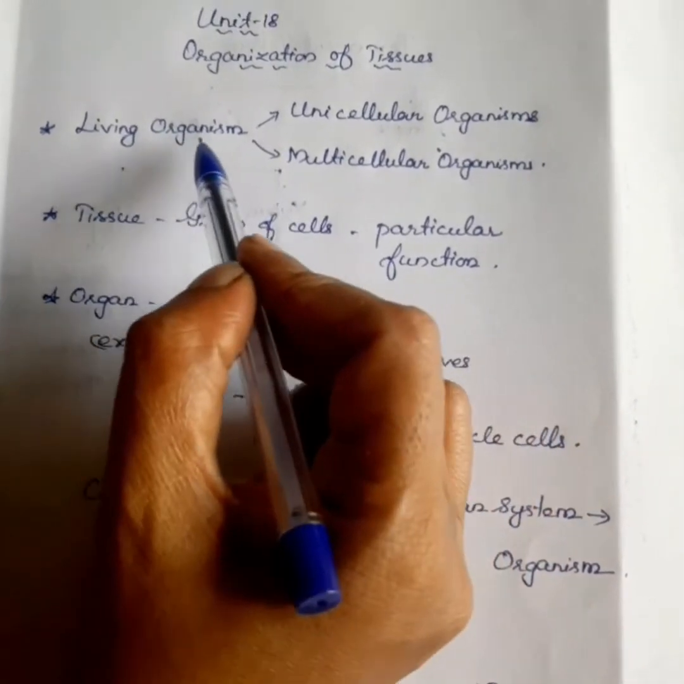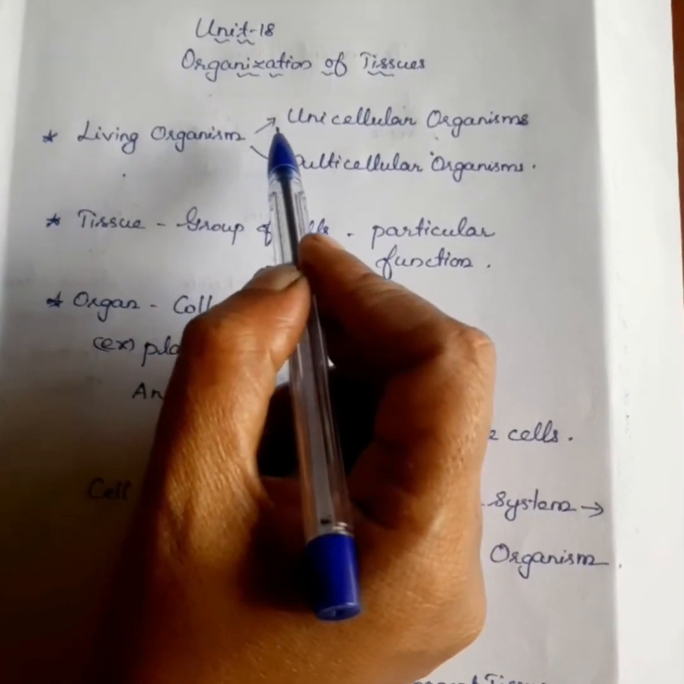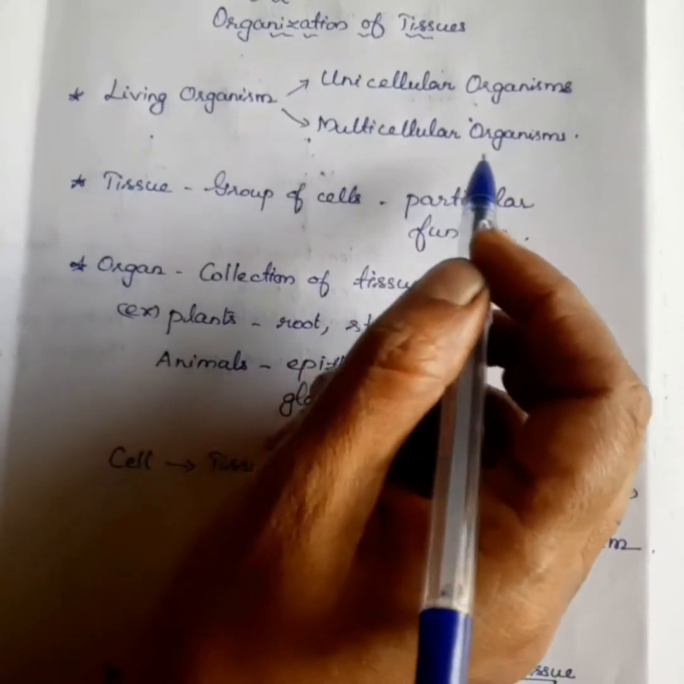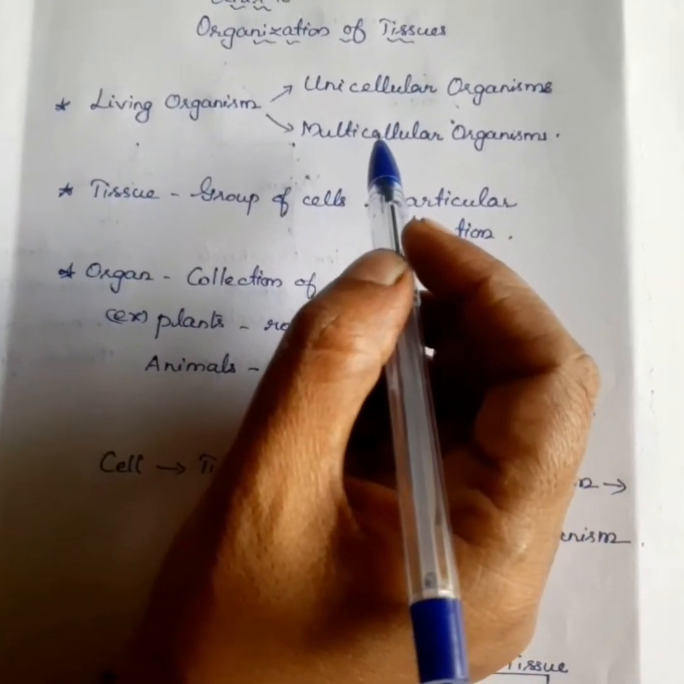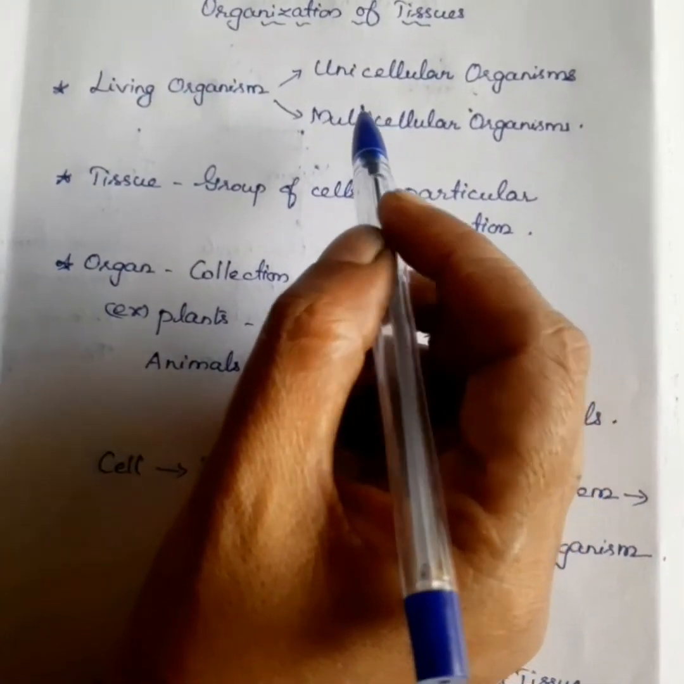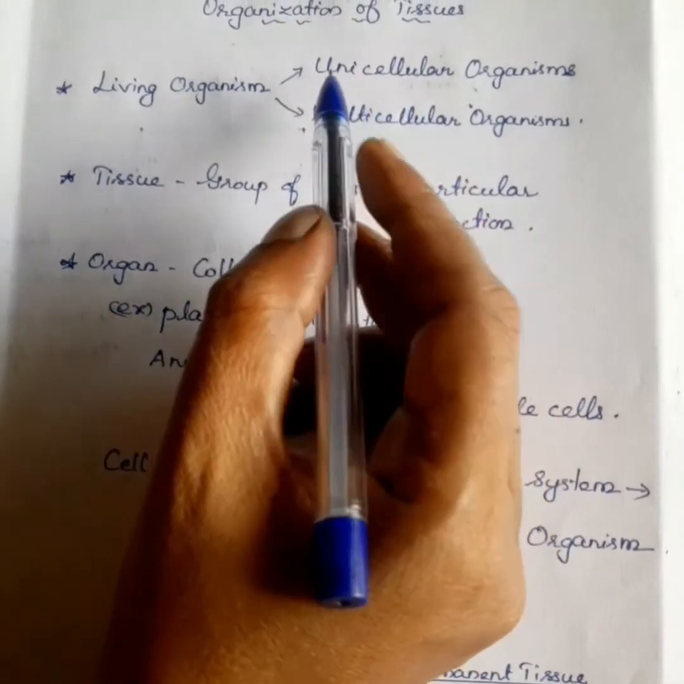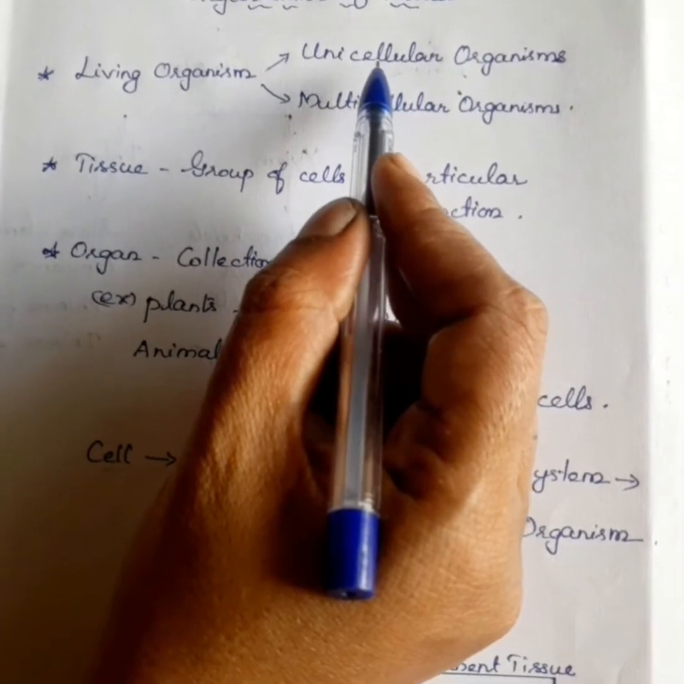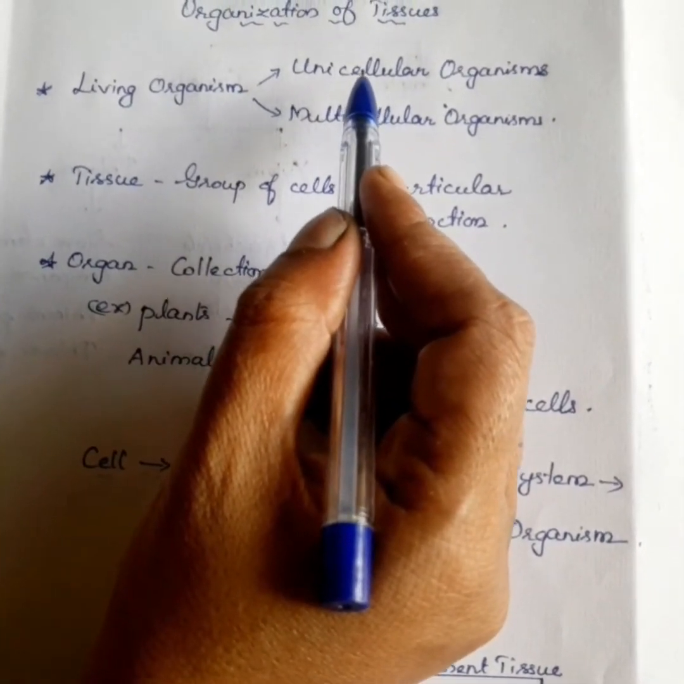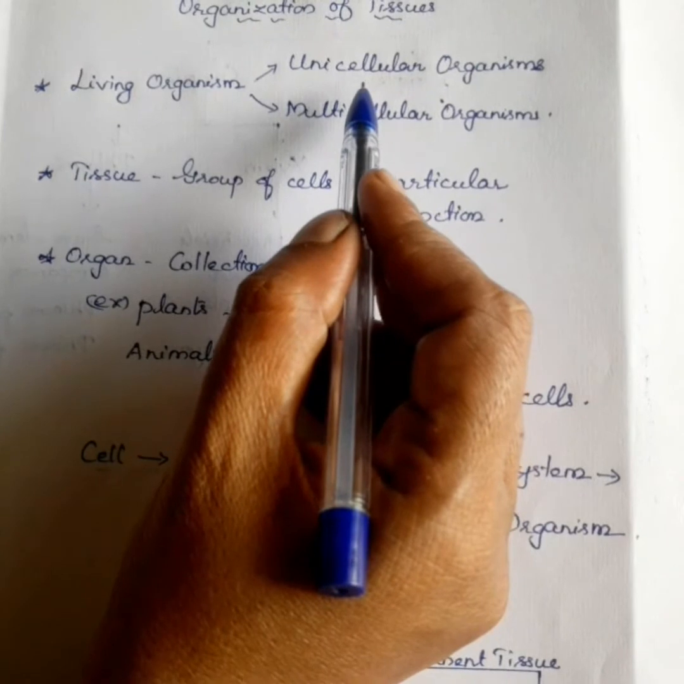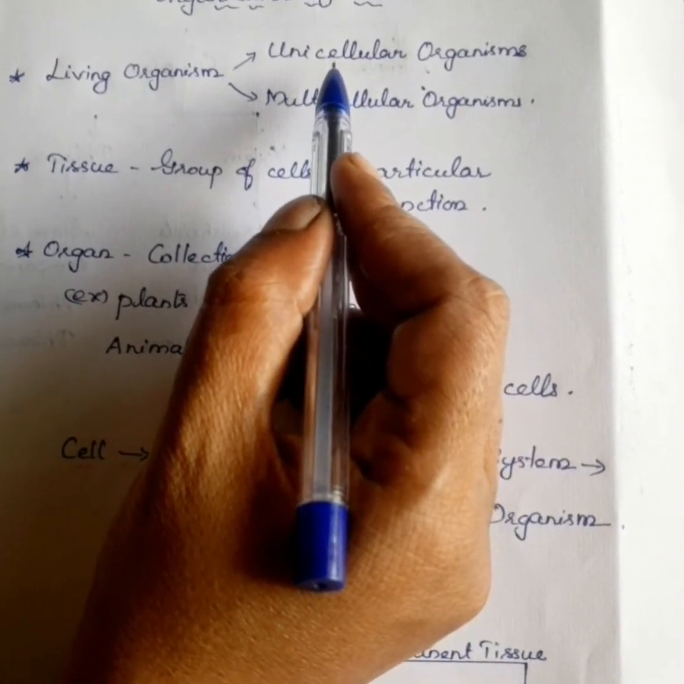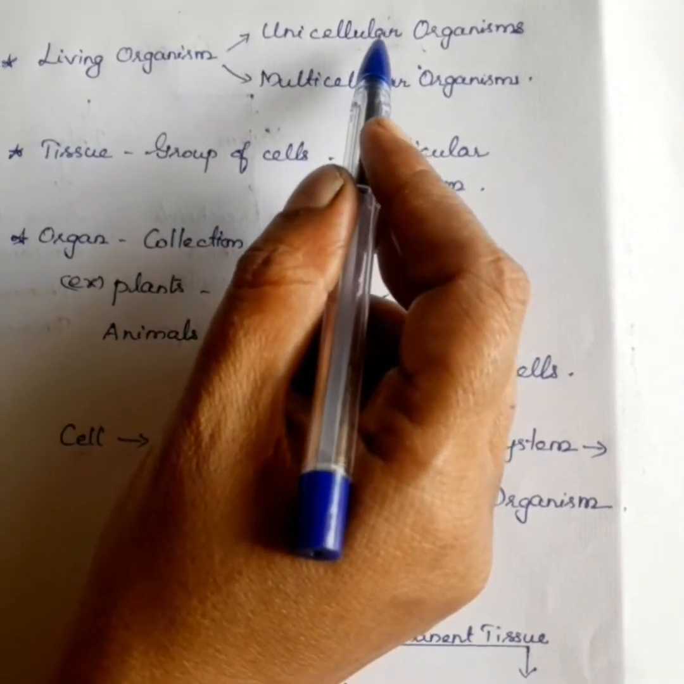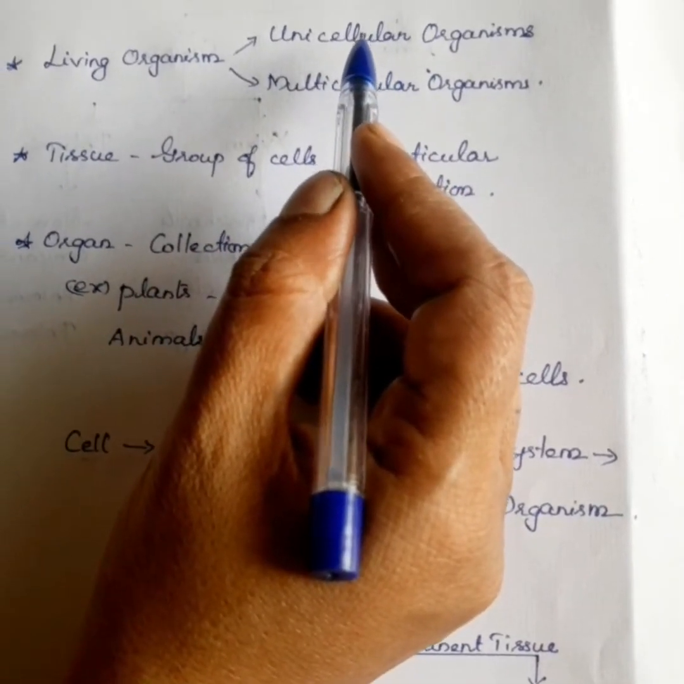Living organisms are classified into two types, unicellular organisms and multicellular organisms. It is based upon the number of cells. Unicellular: uni means single, and cell means the basic unit of a living organism. So it is made up of a single cell. Bacteria and protozoa are examples of unicellular organisms because they are made up of a single cell.